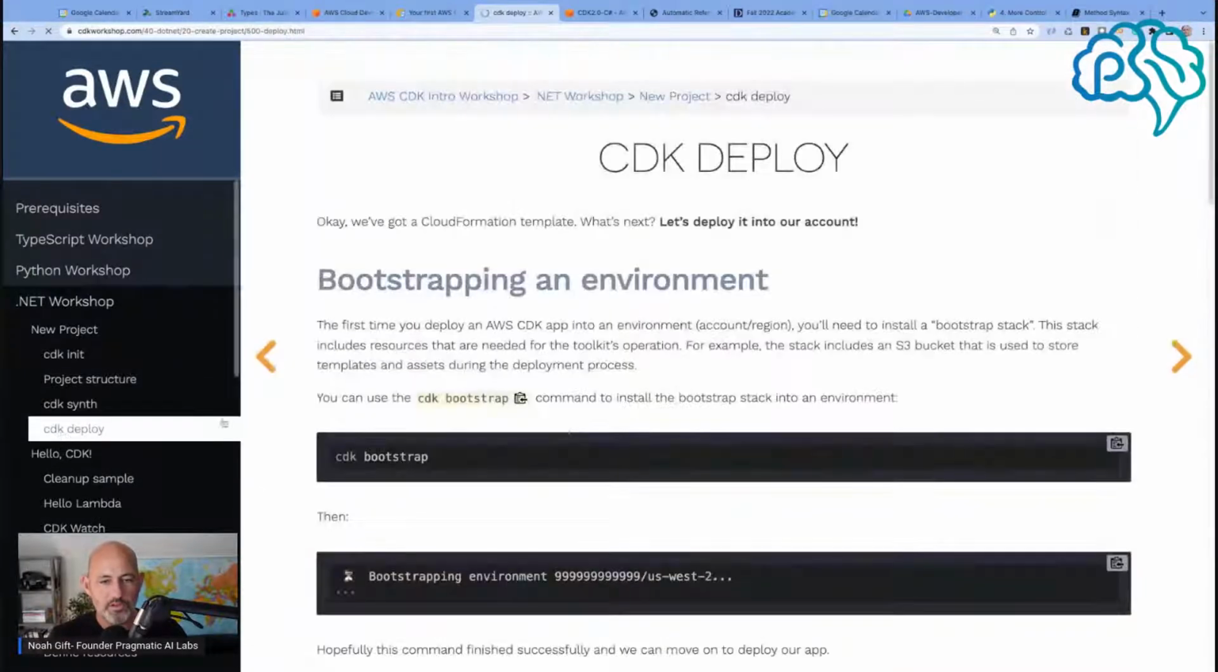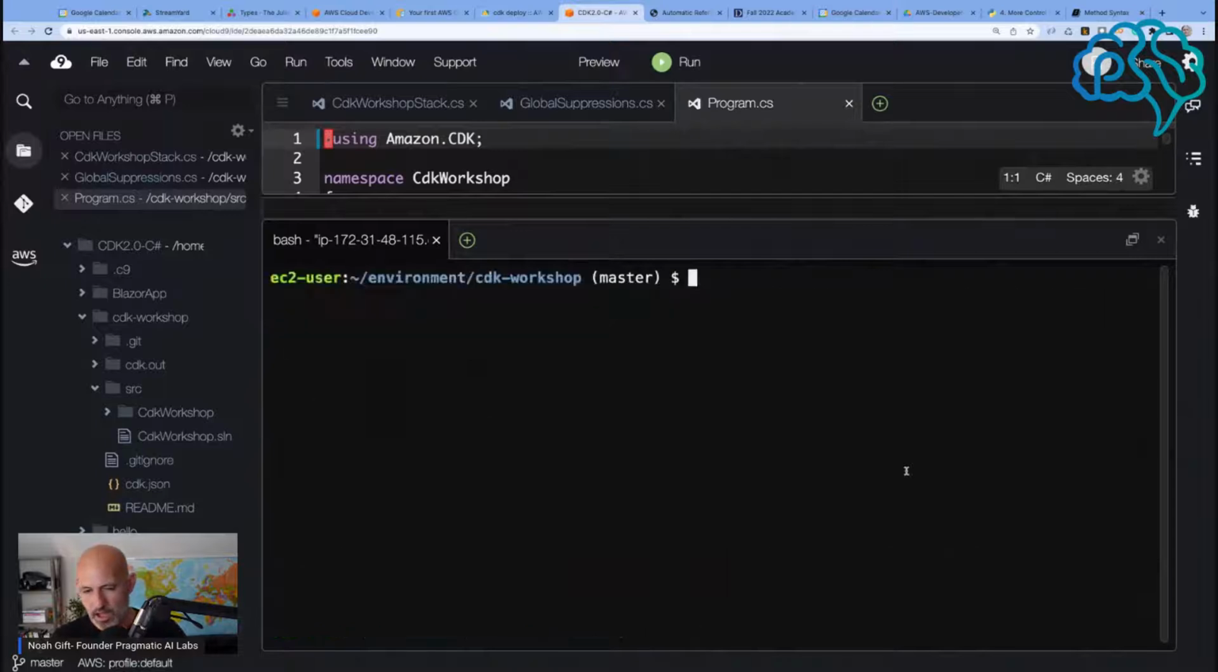Okay, now we want to do a deploy. So, bootstrapping the environment. The first time you deploy, you'll need to install a bootstrap stack. This stack includes resources that are needed for the toolkit's operation. And we're going to use CDK bootstrap to install the bootstrap stack. Okay, yeah, that sounds interesting. Not 100% sure I understand what this is, but let's run it.